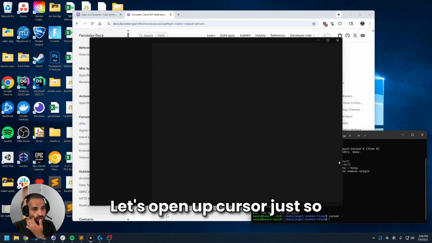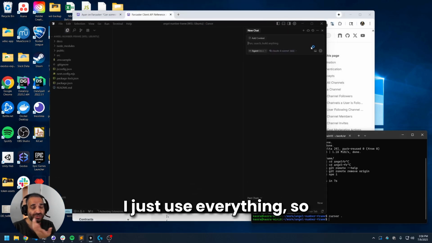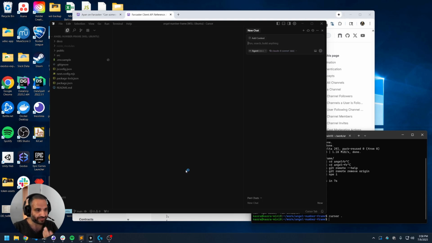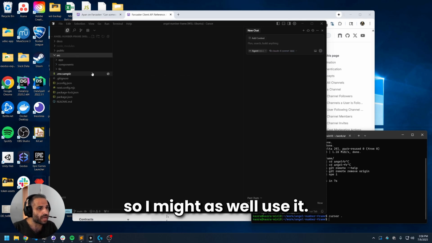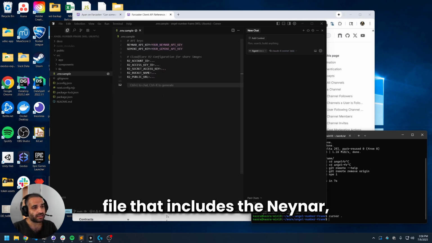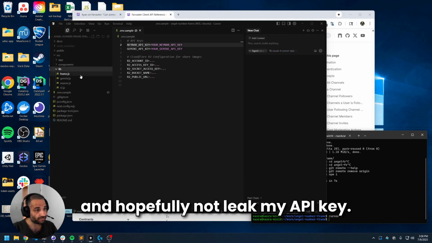Cool. Let's open up Cursor just so we can look at it and see what's going on in here. I just use everything, so it'd be fine to use VS Code, but I pay for everything, so I might as well use it. We need to put in an environment file that includes the Neynar API key and the Gemini API key, which I will do and hopefully not leak my API key.